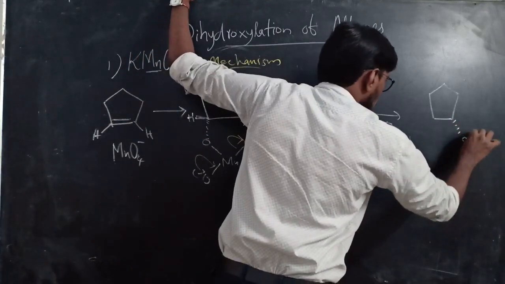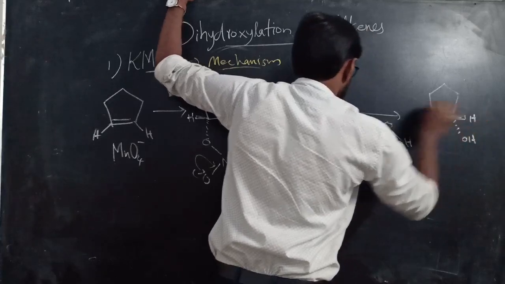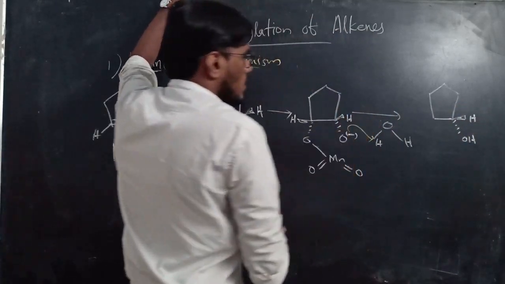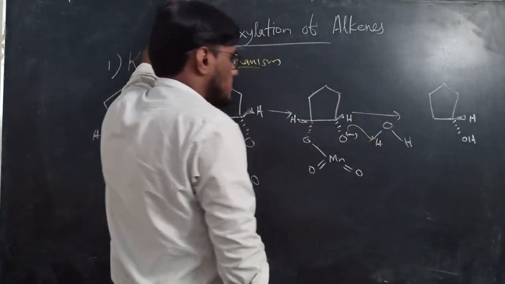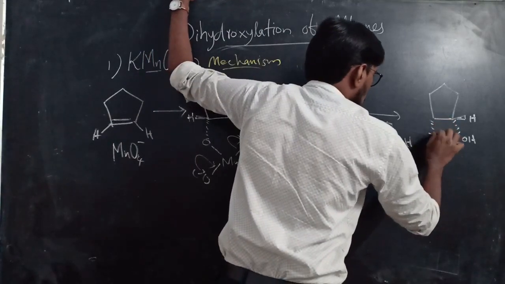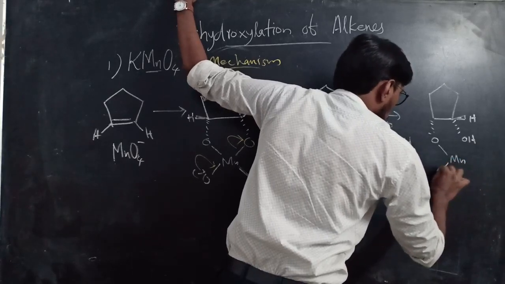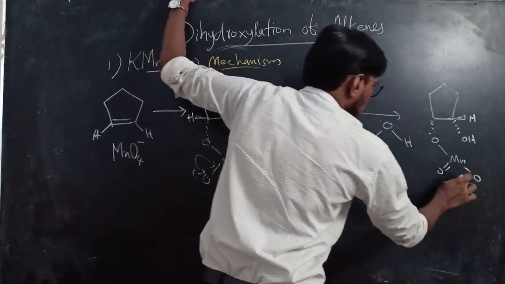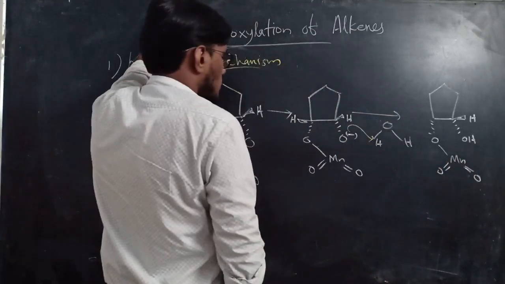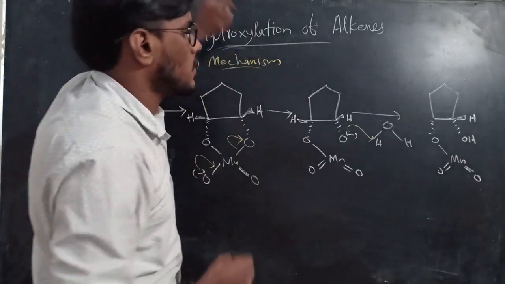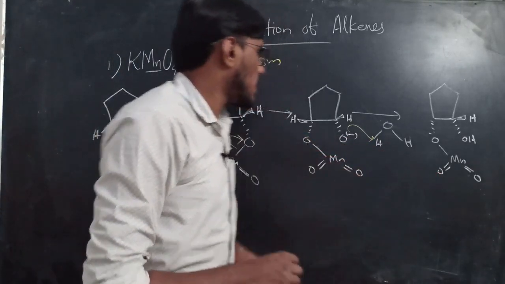OH. Here is H. Okay, here also H. Here OH forms, and here O, Mn, double bond O, double bond O. Okay, the reaction takes place like this.